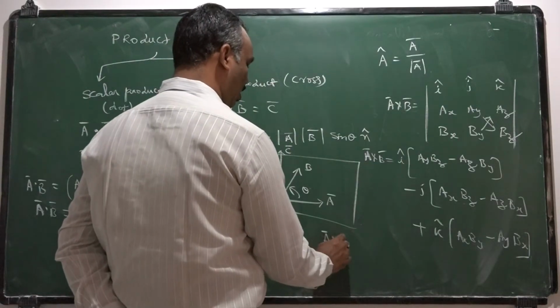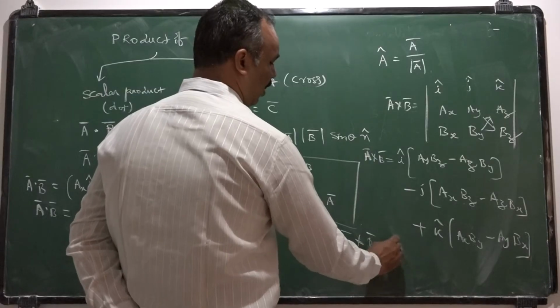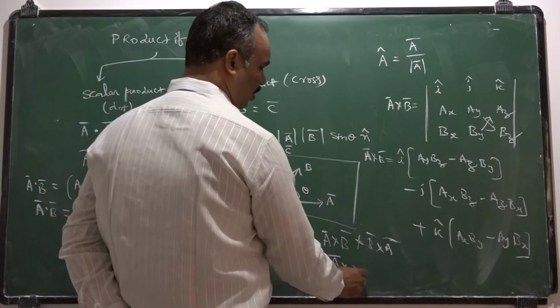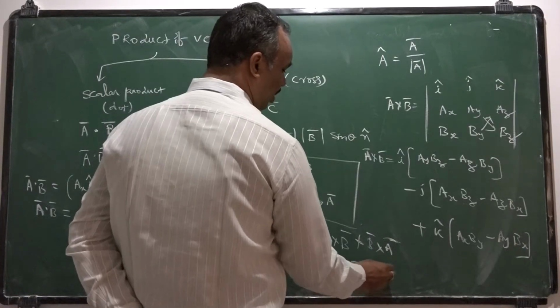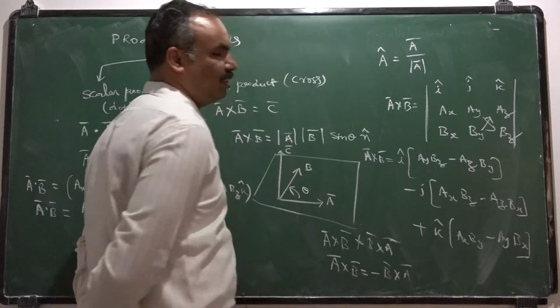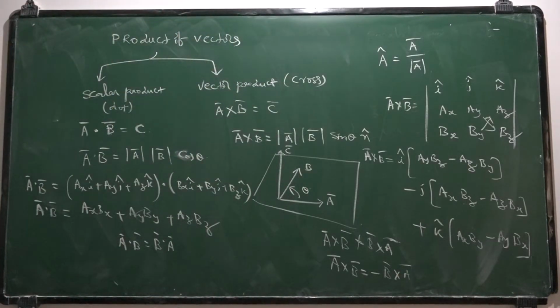A bar cross B bar is not equal to B bar cross A bar, and you can write A bar cross B bar is equal to minus B bar cross A bar. The direction gets reversed. So you just go through these ideas, and we may solve some problems based on these ideas. Let us move on to the applications part.